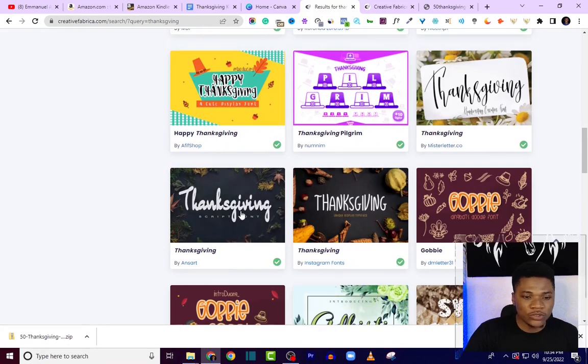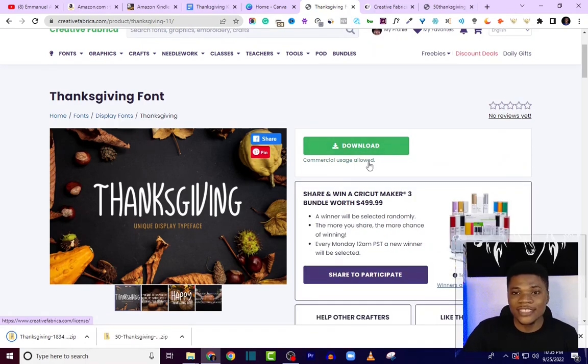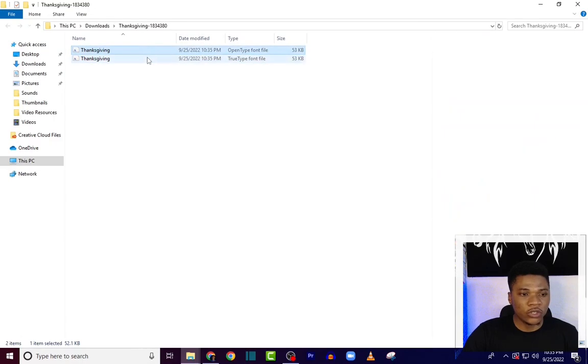So let's say I want to use this for instance, or let's say this. I'll select this. I like this. Then I'm going to download this as well. Getting unique fonts like this will make your book cover more unique and attractive. So I'm going to repeat the same process of unzipping this file. So this is the font we just got from Creative Fabrica.